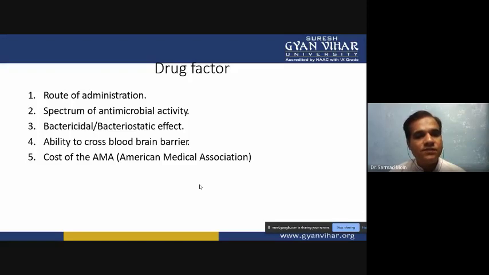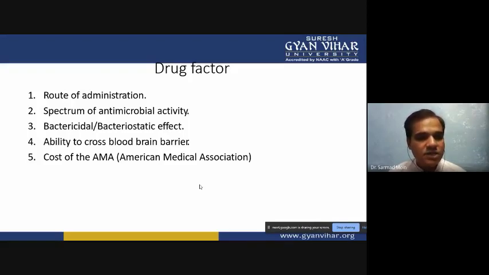If only a specific infection is there, only one bacterial infection, we can kill or suppress it with a particular type of antibiotic. We also have to consider the bactericidal or bacteriostatic effect, so that bacterial growth can be restricted very easily inside the host.